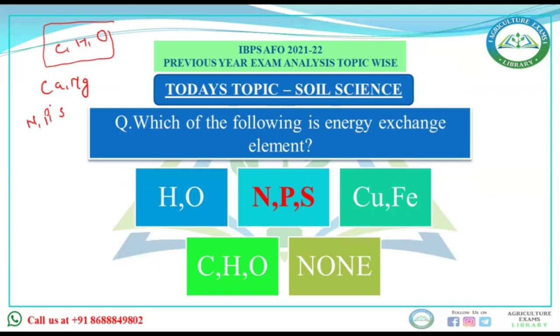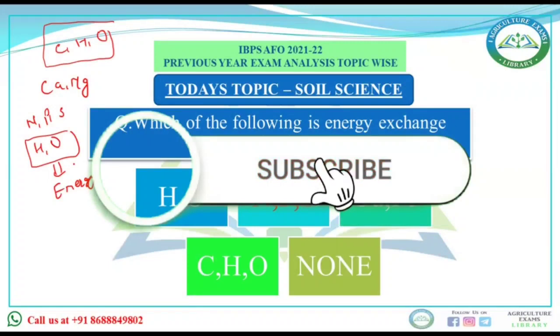But hydrogen and oxygen are involved in energy exchange. The question was which of the following is the energy exchange element, so the answer will be hydrogen and oxygen.